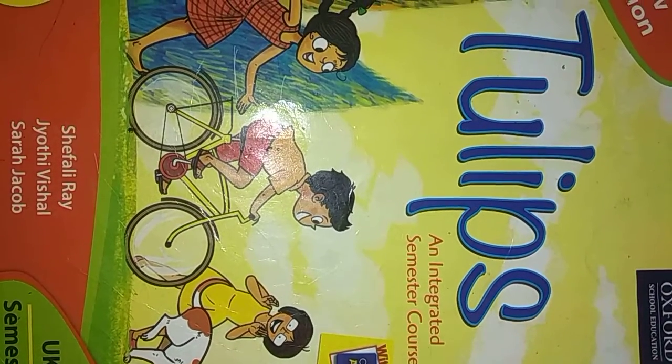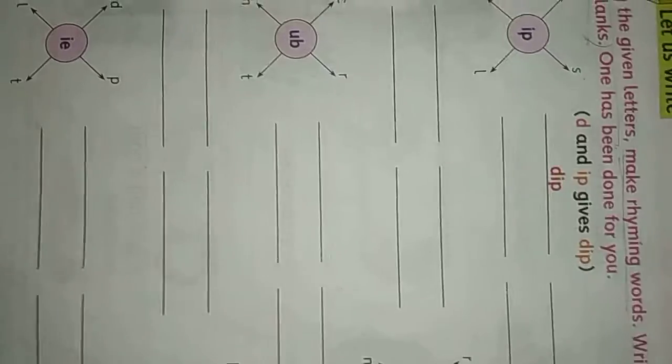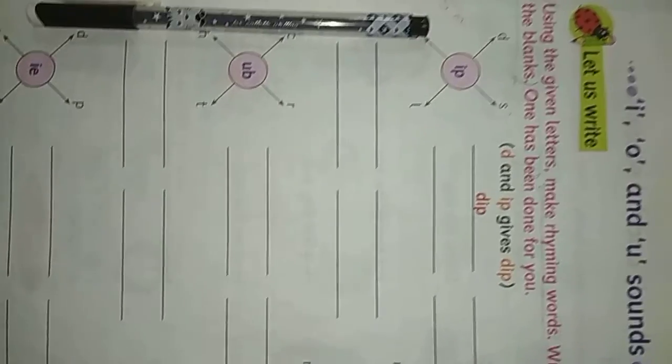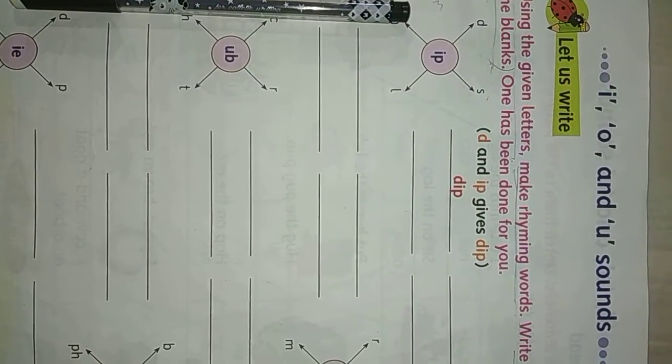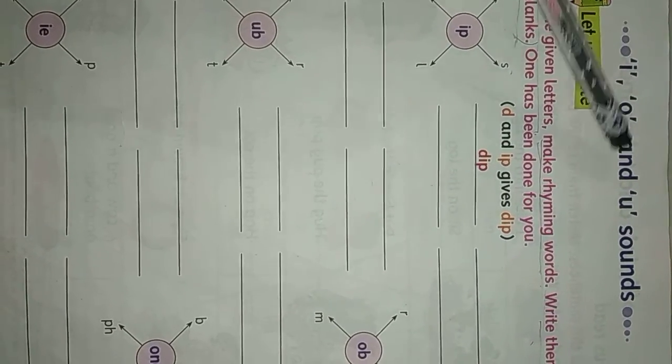Today I am going to teach you English subject for UKG class. Turn your textbook to page number 29. See here, I, O and U sounds. I, O and U sounds. Okay.